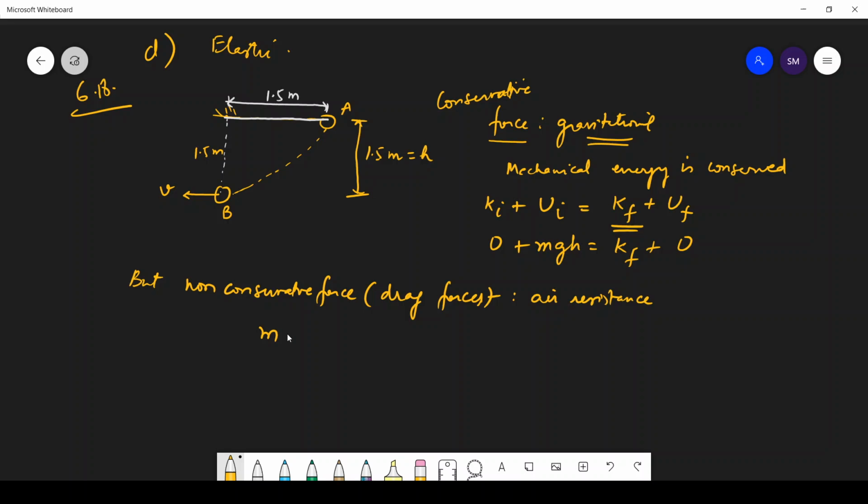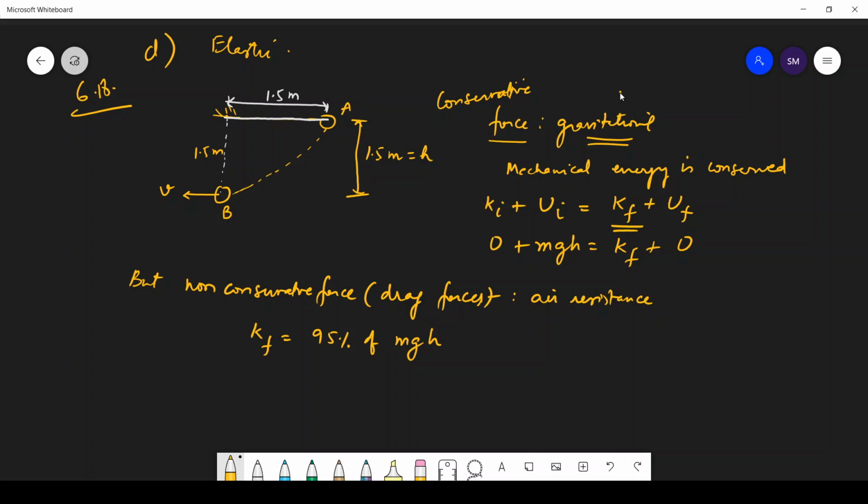And how much is it reduced? The final kinetic energy is not equal to this, but it is reduced by 5%, so what is left is 95%. So the final kinetic energy is equal to 95% of mgh. Is it clear, students?